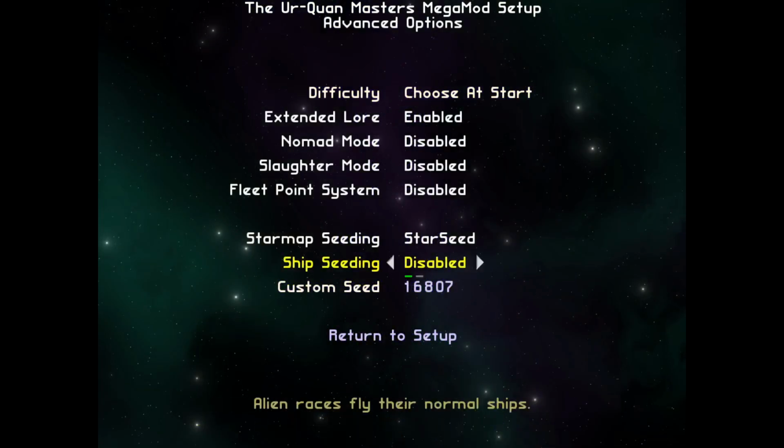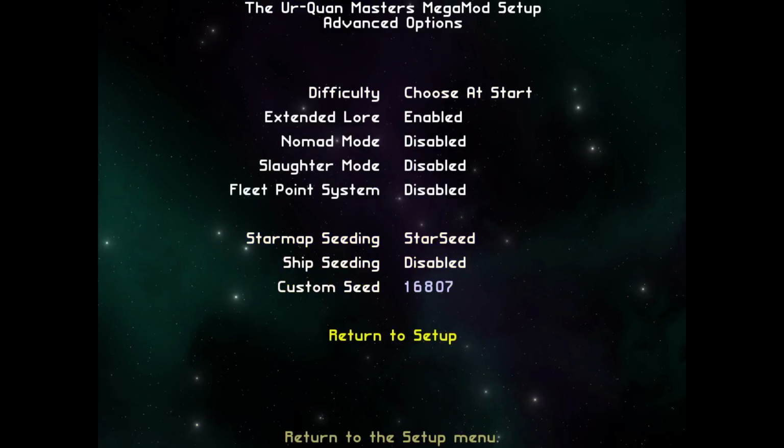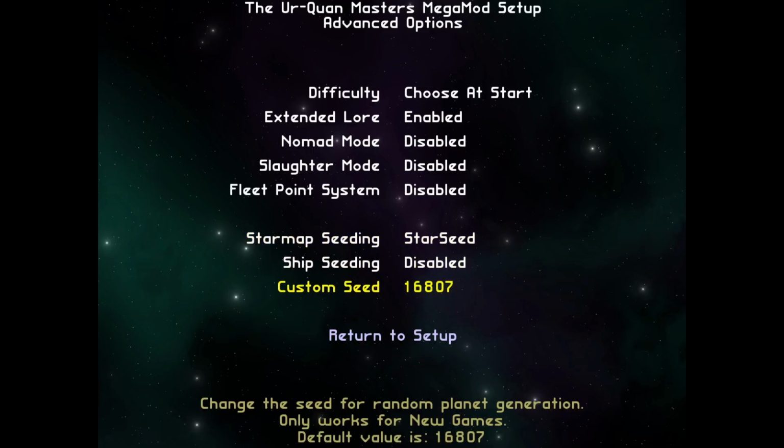Okay, also under advanced, this is something I want to try. It's called StarSeed. It's basically going to randomize the crap out of everything. And go down here to custom seed. Just enter something random, whatever.